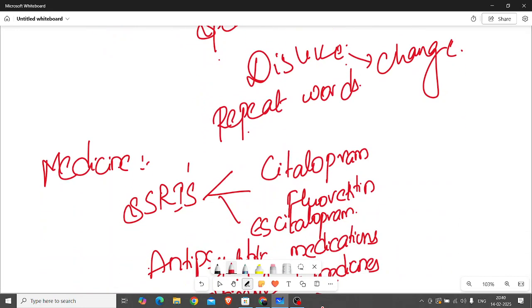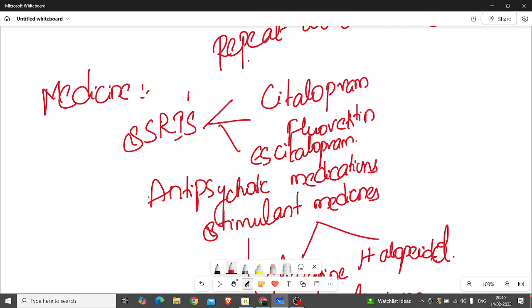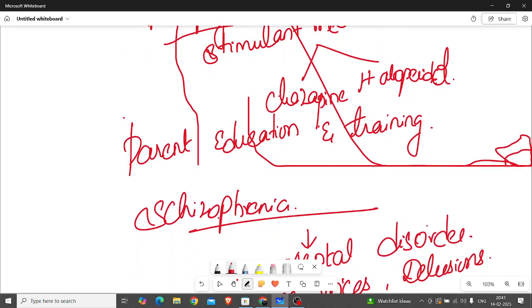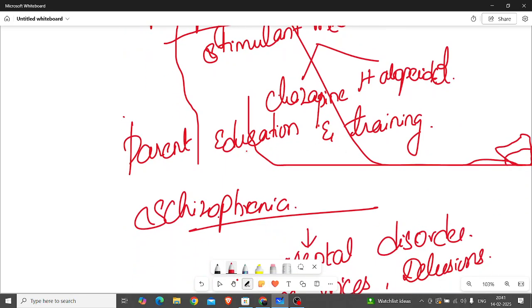Coming to the medical management, mainly it concentrates on the selective serotonin reuptake inhibitors. Selective serotonin reuptake inhibitors means, for example, escitalopram. Next, antipsychotic medications and stimulant medicines. Stimulant medicines, that is clozapine and haloperidol, play a major role. Sorry, a strike happened in between.